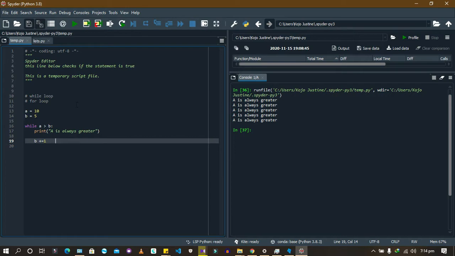Added 1, 8 and 10. Added 1, 9 and 10. Then added 1, 10 and 10. Now 10 and 10, this condition could not run, so it stopped at 9 and 10. Okay, so this is 9 and 10 you are seeing.